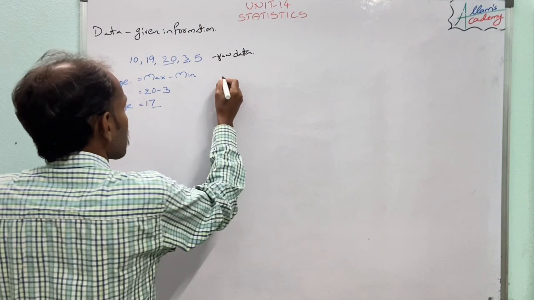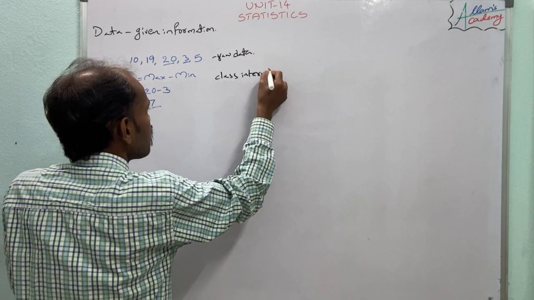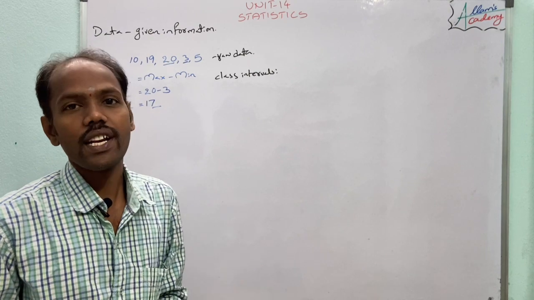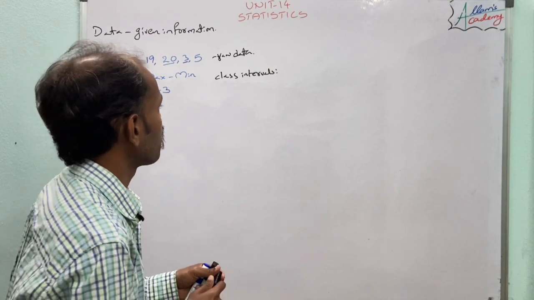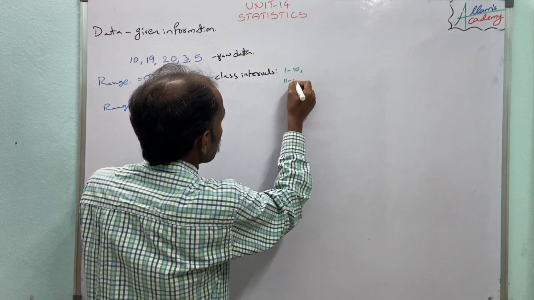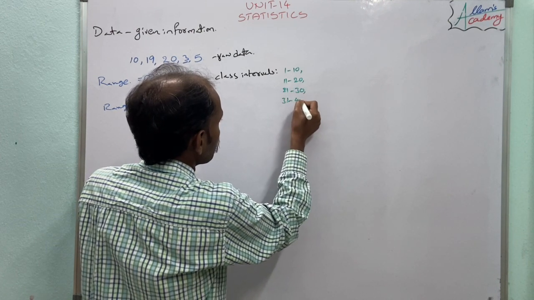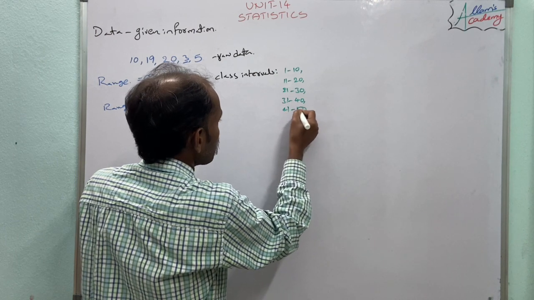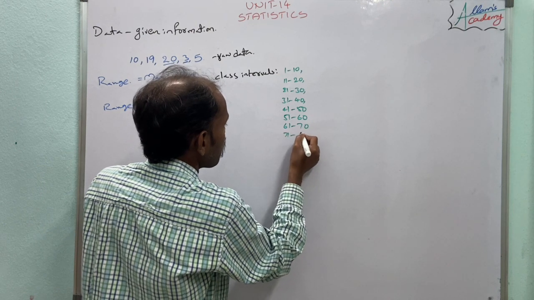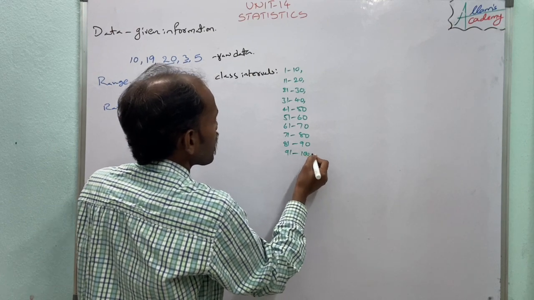Those classes are called class intervals. For example, out of 100 marks, the students' marks will be divided into class intervals: 1 to 10, 11 to 20, 21 to 30, 31 to 40, 41 to 50, 51 to 60, 61 to 70, 71 to 80, 81 to 90, 91 to 100.